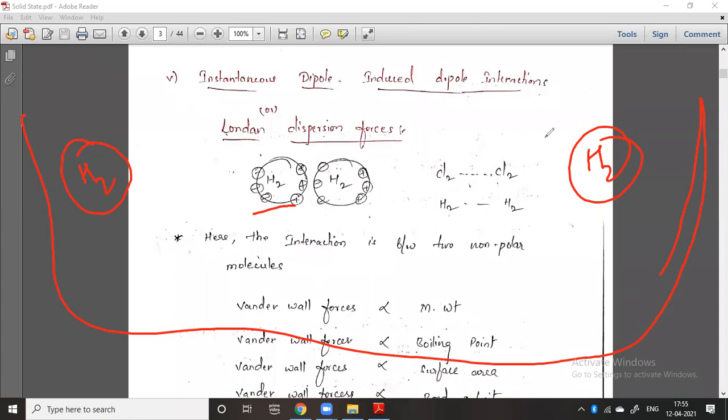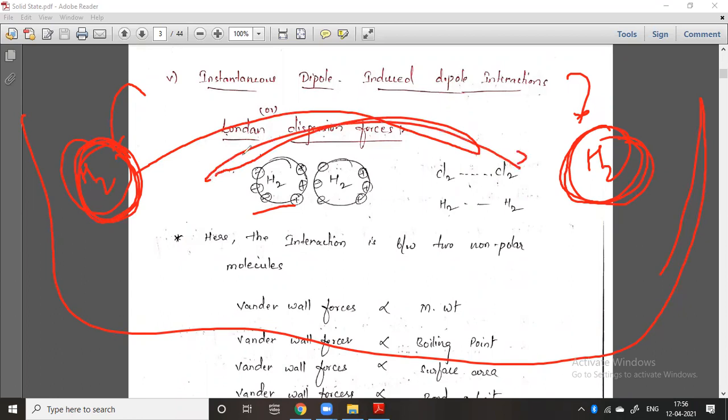Generally, this is a molecule, it is not an atom. And this hydrogen is also a molecule. So the electrons are present in the molecular orbitals. You know the sigma bonding molecular orbital and the anti-bonding molecular orbital. The electrons are present in the bonding molecular orbital. If there is an intermolecular force of attraction between these two atoms, it means that there is no negative charge on both sides.